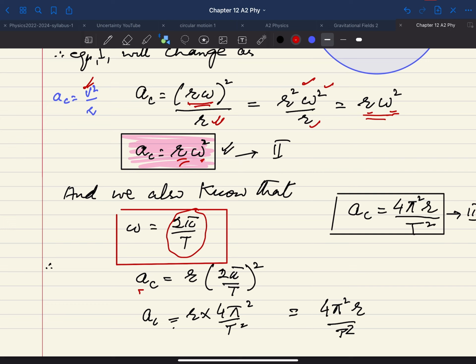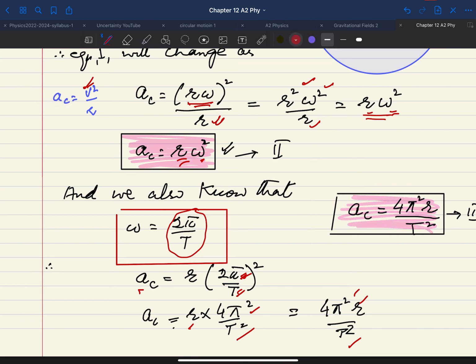Instead of omega squared, you use (2 pi over T) squared, and you will get r times 4 pi squared over T squared. So simply you can write 4 pi squared r divided by T squared. So another form of the centripetal acceleration is this one.